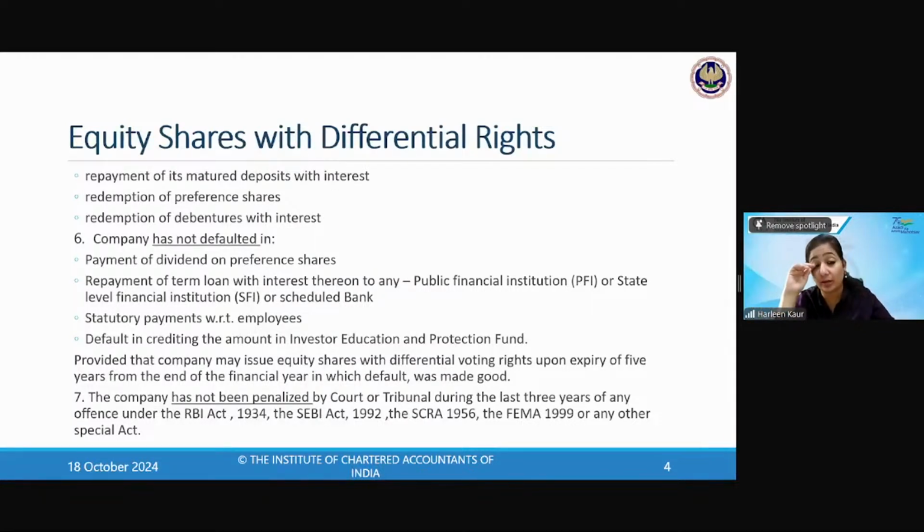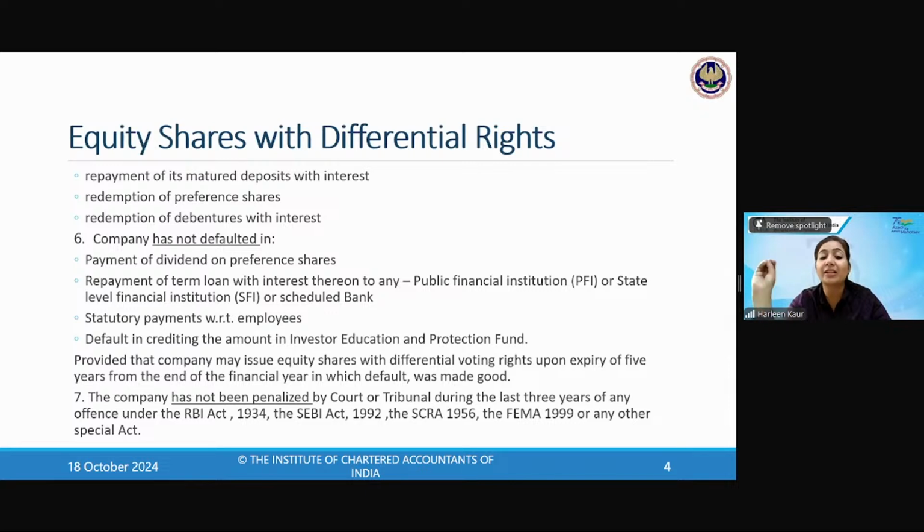The 6th point is also regarding default. Payment of dividend on preference shares, if any default has been made, or a term loan. So any loan has been taken from financial institutions or a scheduled bank and you have not repaid that. My God, look at this company. It is issuing DVRs and it has not paid its own loan. So the law will say first you go and pay your loans. First you pay dividend to your preference shareholders, then only you think about issuing DVRs. Statutory payments, you're not making the payment to your employees, and on the other side you're thinking of issuing DVRs. That is not possible.